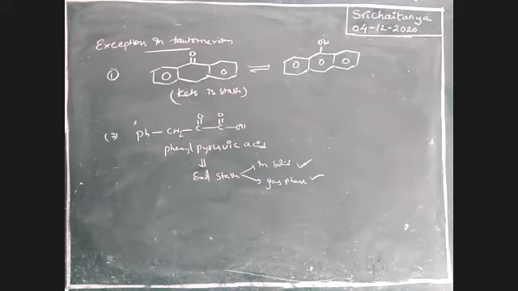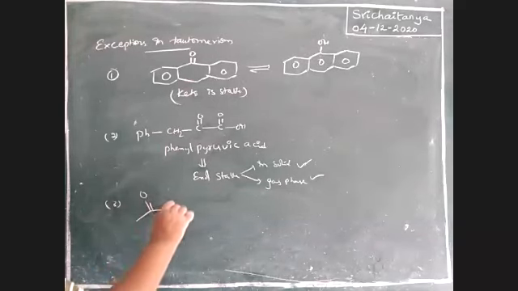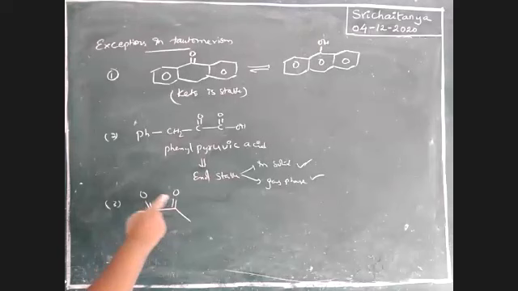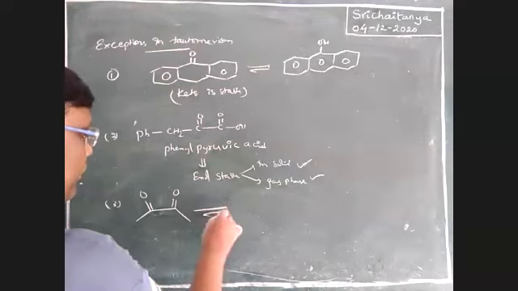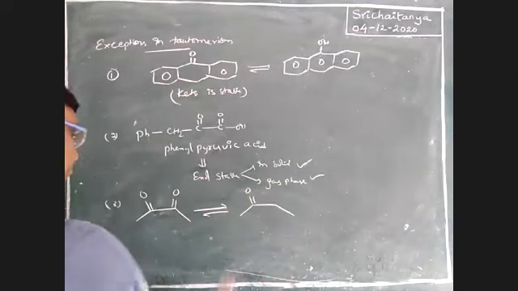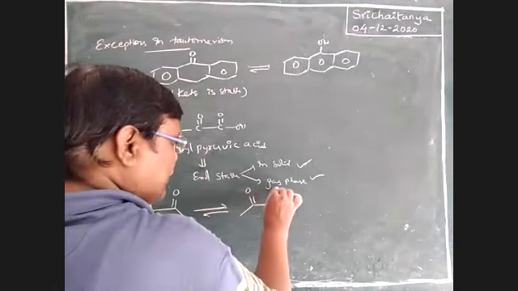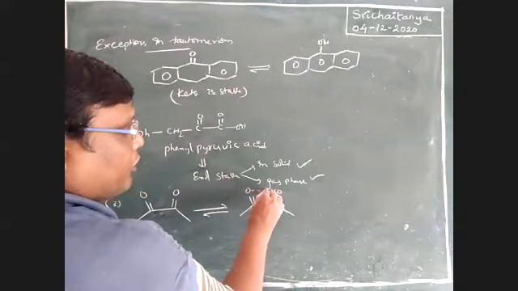Next, third one: double bond O, double bond O. Here dipole-dipole interactions are available. Because of that, we feel it as unstable, but this is more stable. See here, this is OH. Between them, intermolecular hydrogen bonding is possible.